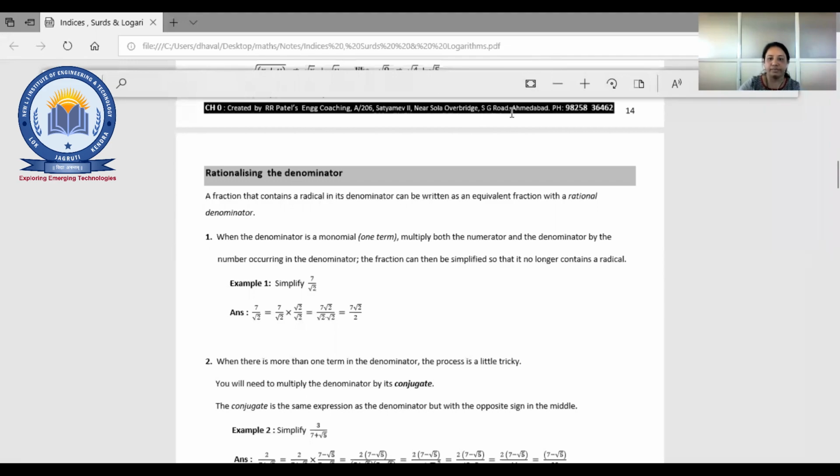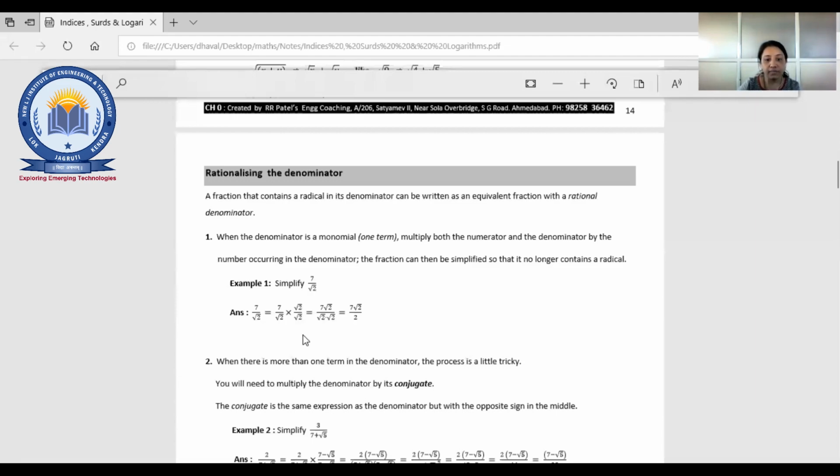It is called rationalizing. So 7 by root 2 equal to 7 by root 2 into. Now here in the denominator there is the root 2. So whatever is in the denominator, we are going to multiply and again divide by the same number. So root 2 upon root 2, right? We are multiplying with the root 2 and also we'll do the division, so that will not affect our number.